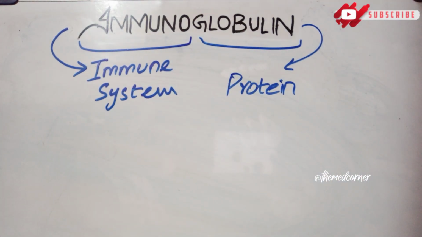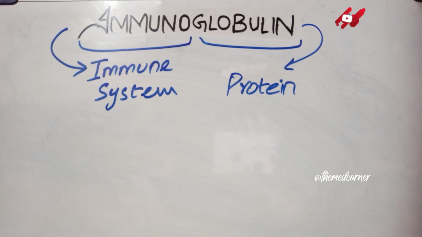So these are certain types of proteins produced in our body that work with the immune system and provide defense against pathogens, invaders, viruses, bacteria, or any toxin present in our body that invades the body. So these are the globulins that provide the defense and fight the invaders.